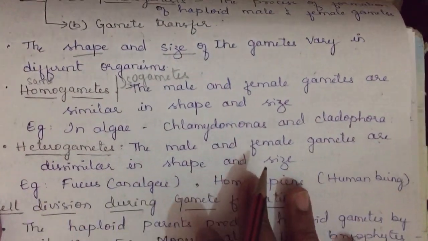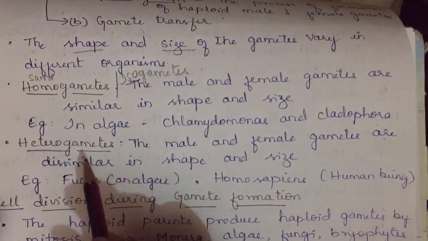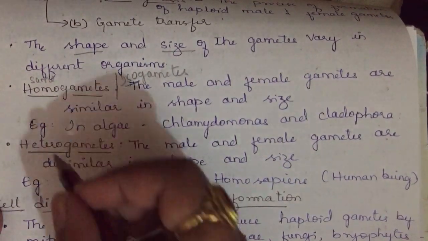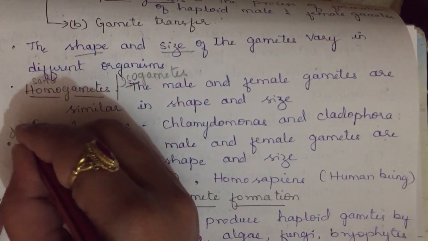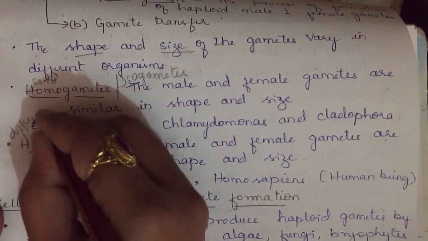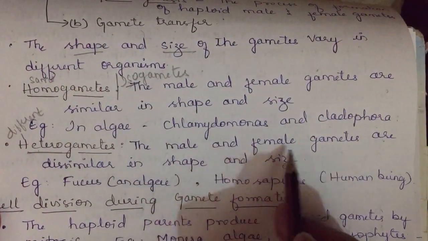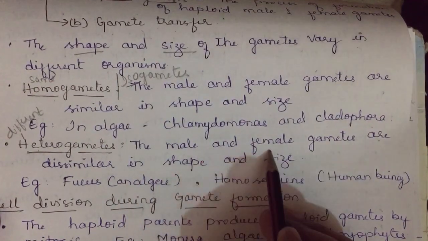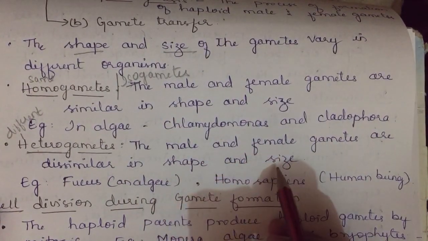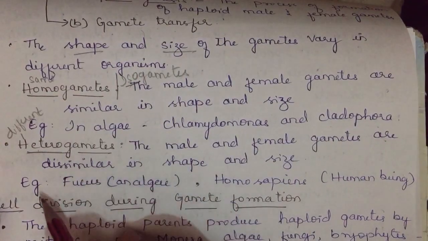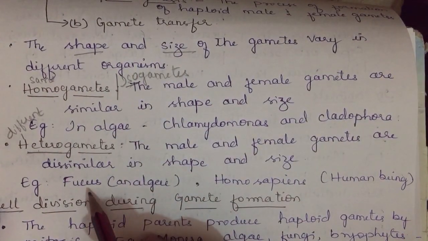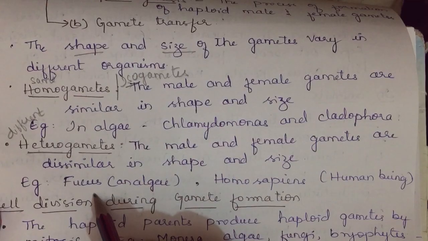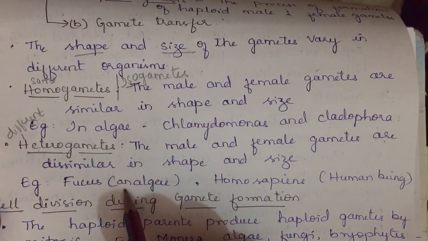Next we have heterogametes. Hetero means different. So in heterogametes, the male and female gametes are dissimilar in shape and size. When both the gametes do not have the same shape and the same size, we call them heterogametes. Example, Fucus. In Fucus you will find they have dissimilar gametes. Fucus is also an algae.